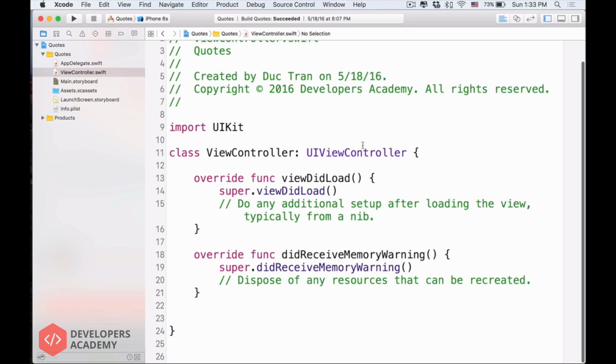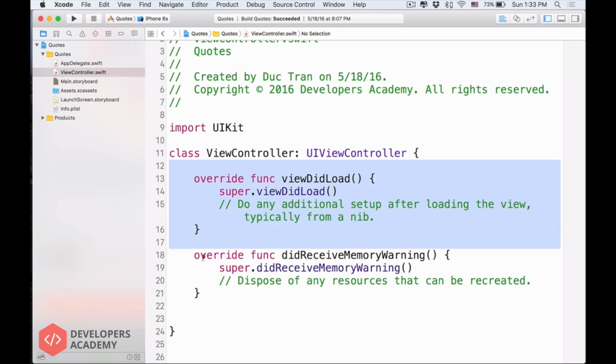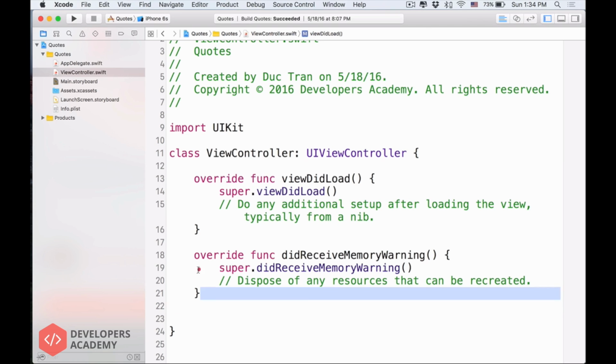but don't worry about it right now. I know that I tell you not to worry about things a lot in this series, but I really mean it, because I don't want you to get too obsessed with so many things at once because it just overwhelms you. So what I want to do is highlight all of this code inside, from line number 11 to line number 24. Inside that, I will hover over it and delete it.